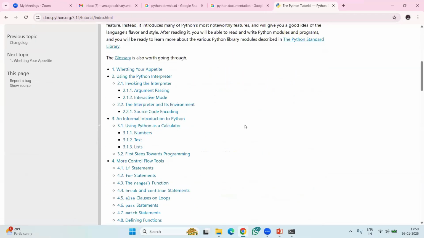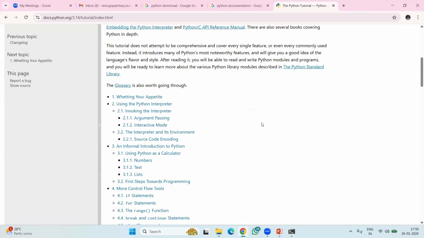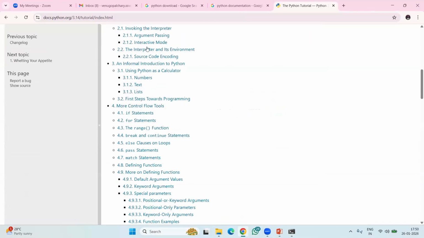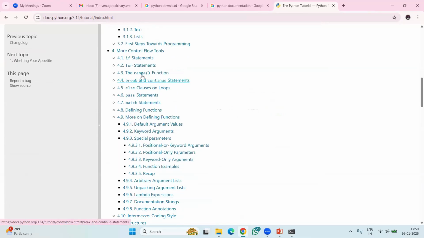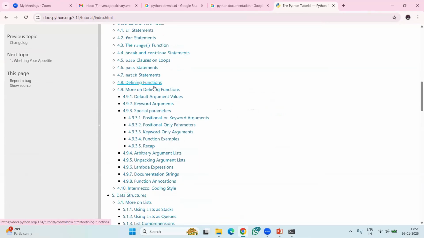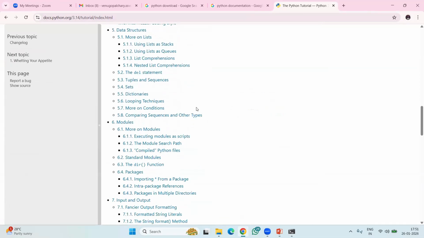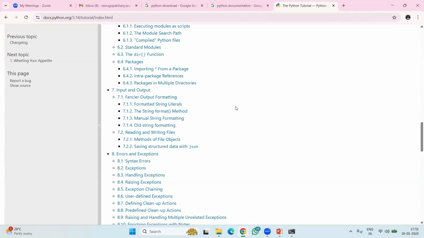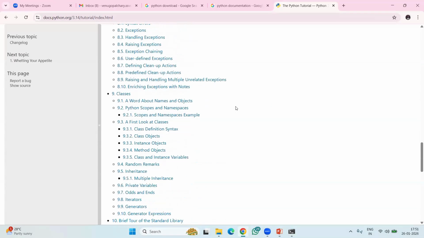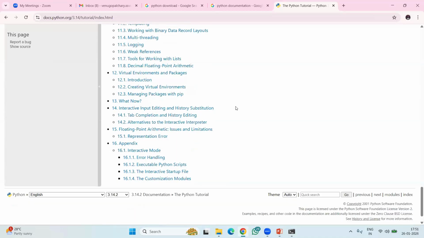in this tutorial there are so many concepts and topics of Python. For example, here are lists, if statements, for loops. So many topics are there. We'll discuss all these topics in our regular sessions. Also dictionaries, sets, tuples, functions, modules, input output statements, exceptions, classes. There are so many like this.